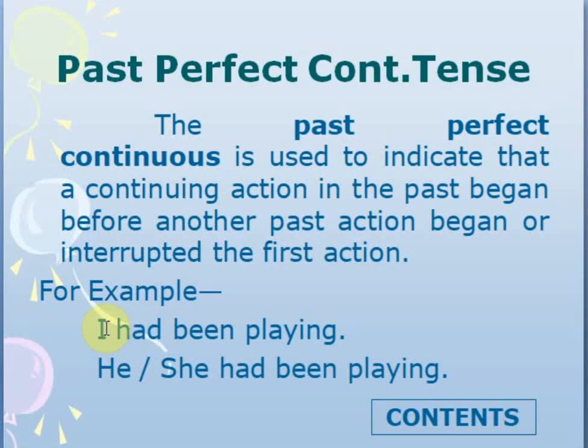I had been playing for 2 hours. She had been playing for 2 hours. He had been playing. They had been playing. So this way we have completed our past perfect continuous tense also.